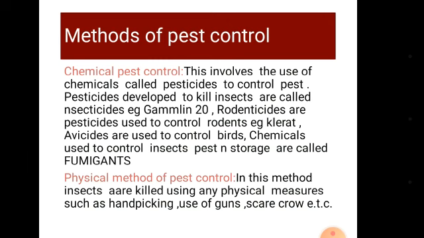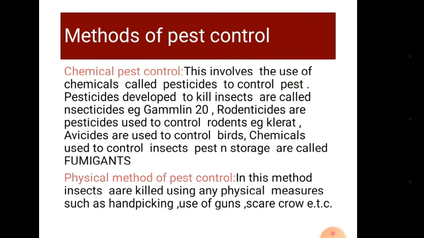We have different methods of pest control. There are various methods of controlling pests.